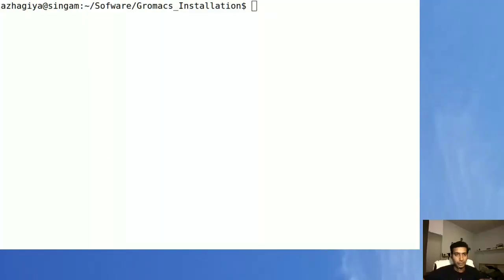So today I'm going to show how to install gromacs, the latest version, in Ubuntu. For that we need the essential builds to compile gromacs and other software.